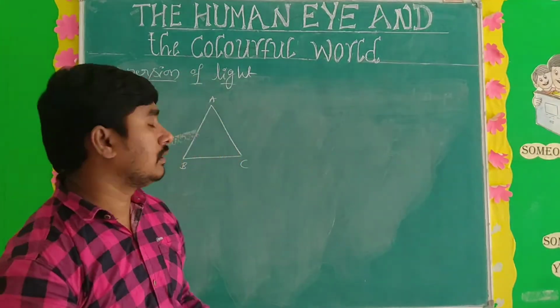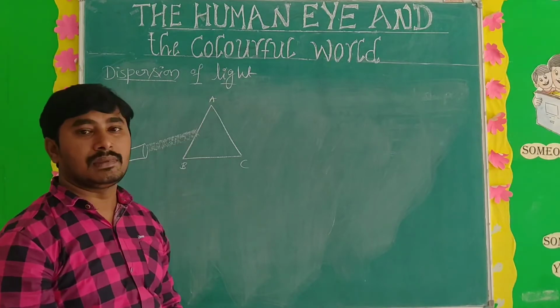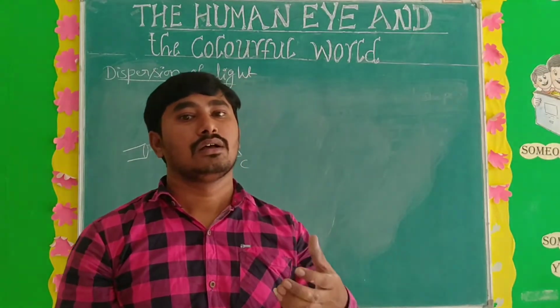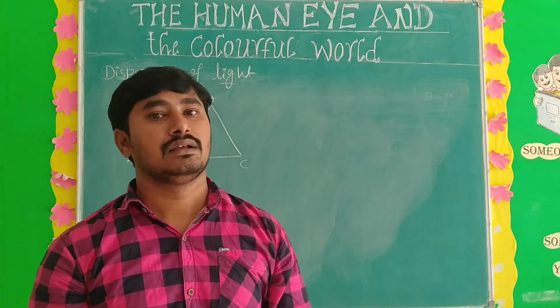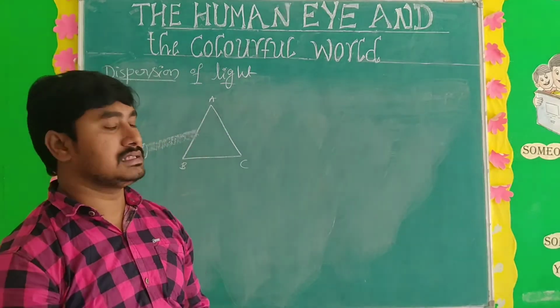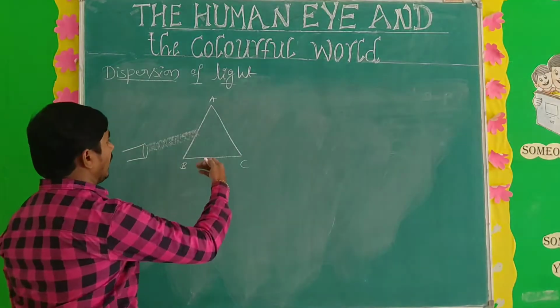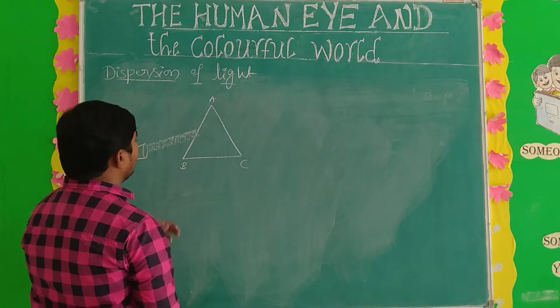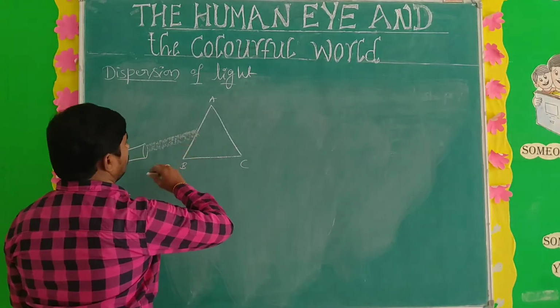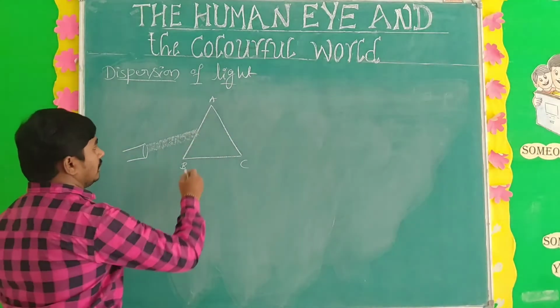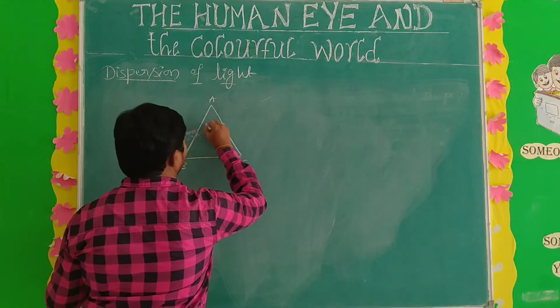then what happens? The white light splits into 7 component colors, and also deviates at different angles due to the change of wavelength. Automatically it bends at different angles. See here, due to the first property of light, this is the original path of light, like this.